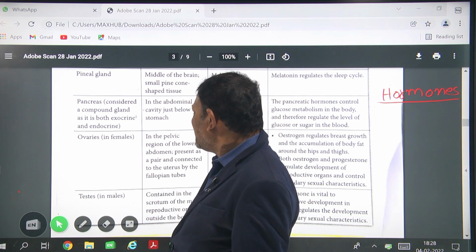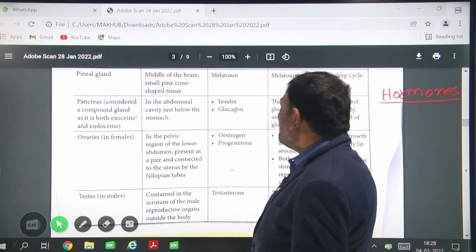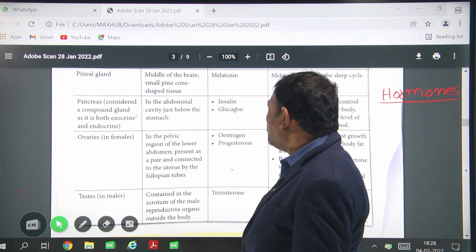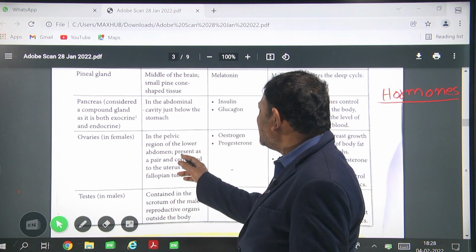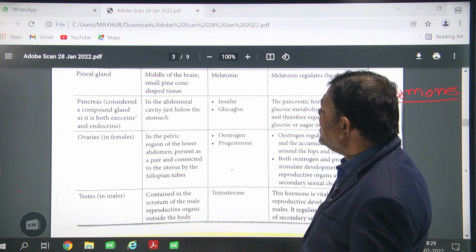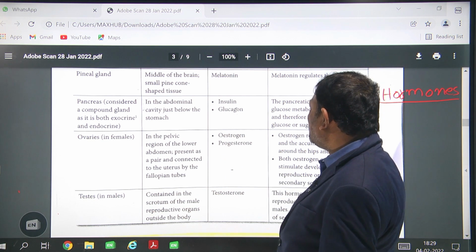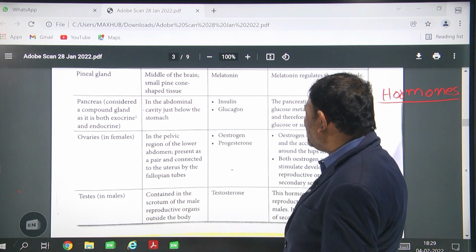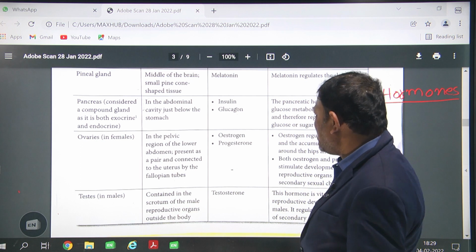So next, ovaries. The ovaries are present in the pelvic region of the lower abdomen, as a pair, connected to the uterus by the fallopian tube. The ovaries release two hormones. One is estrogen and the second one is progesterone.